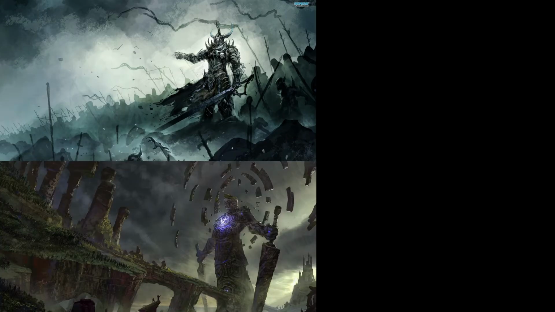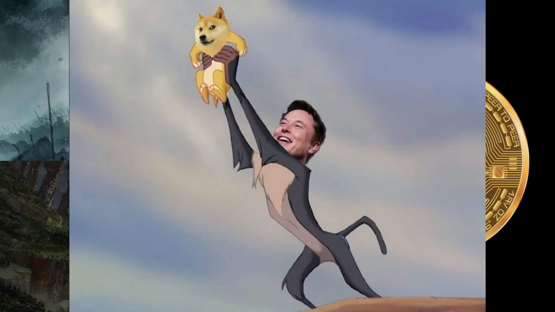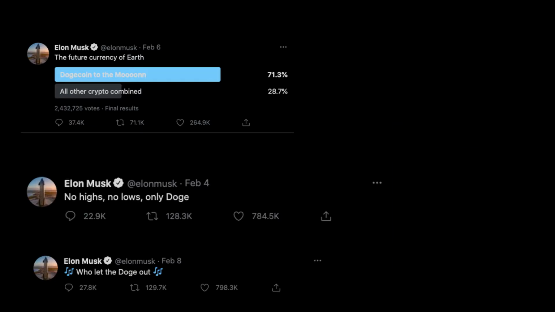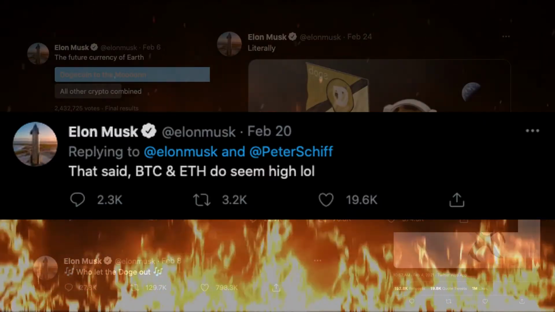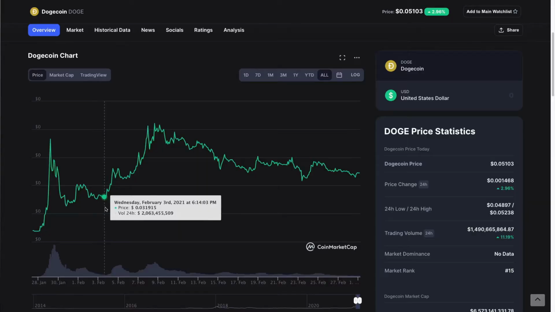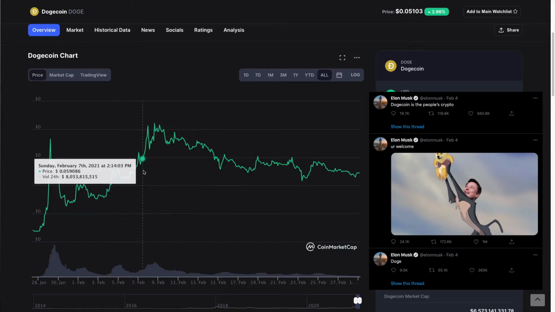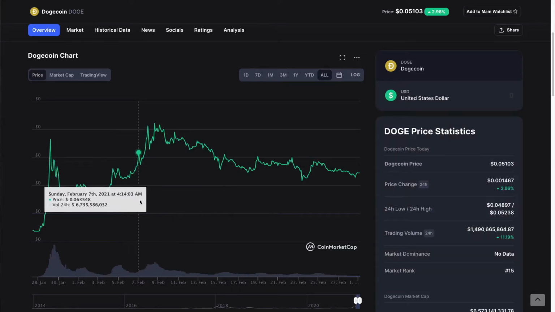The myth, the legend, and the Doge master, Elon Musk. During the recent crypto craze, his tweets played a huge role in pumping up coins or dumping them down. I'm not an expert about reading the market, however, just look at this one for example. He tweeted at there, then a massive pump began. In fact, it almost doubled the price of the Dogecoin, which is crazy.